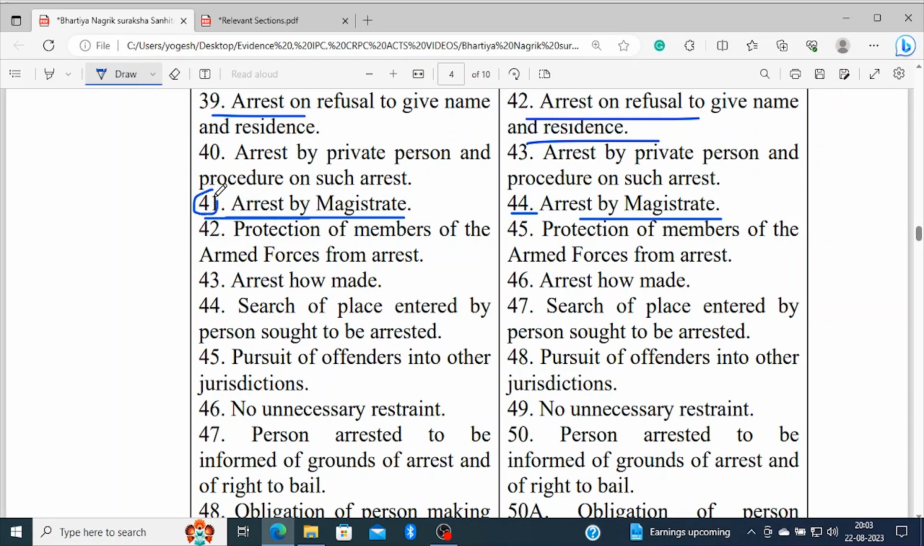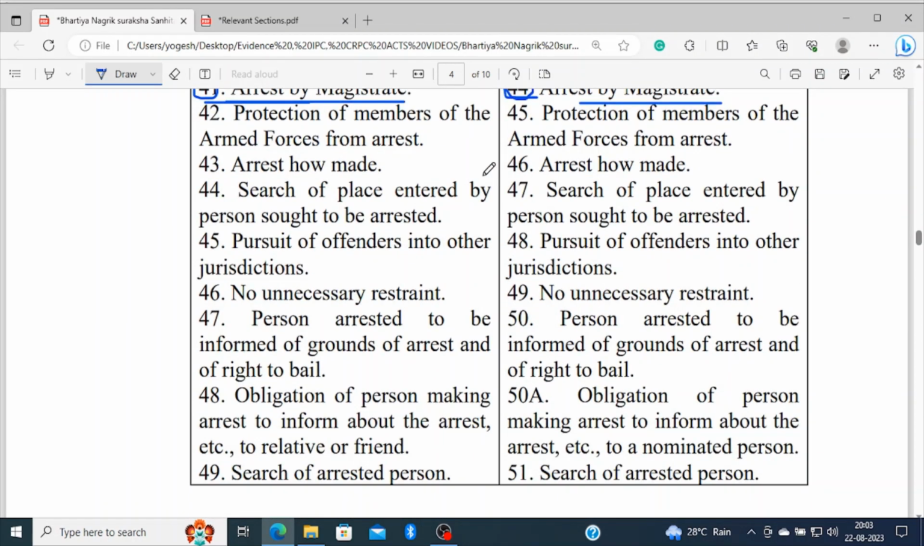Now it's become section 41. As per the Code of Criminal Procedure, it comes under section 44. So you can see almost all the sections are almost the same. Arrest, how made, is section 46 in the Code of Criminal Procedure. Now, if the act is passed by both the houses, it will become section 43. Almost all the ingredients and sections are the same.